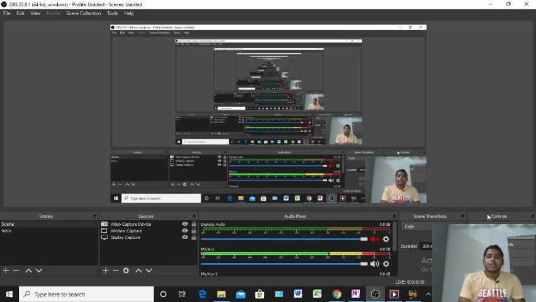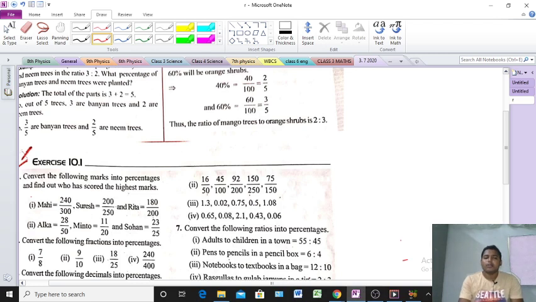So today I want to discuss the exercises of percentage. Okay, exercise 10.1. Before we start, just a little information for you. You should get ready with your copies first, because you should practice also. You should try also. After that you will see the solution.